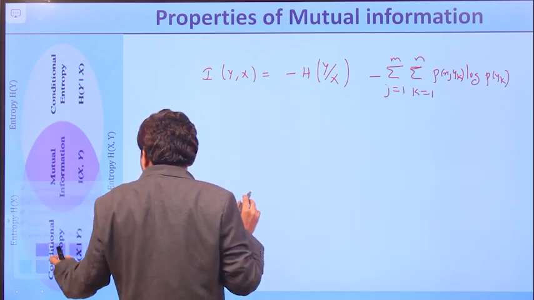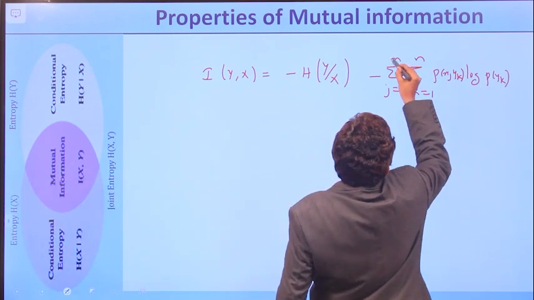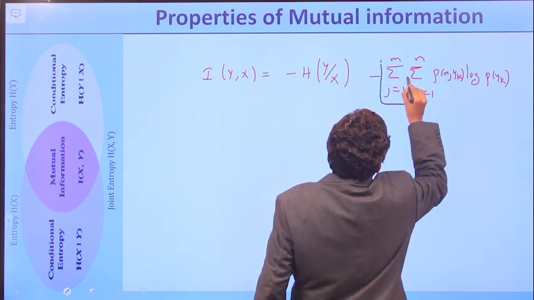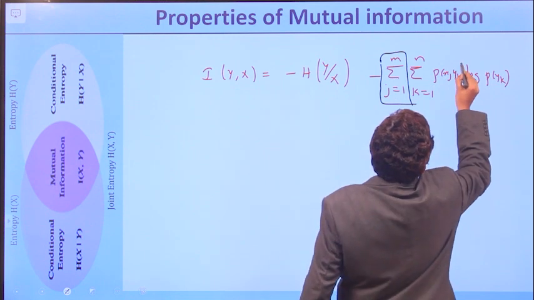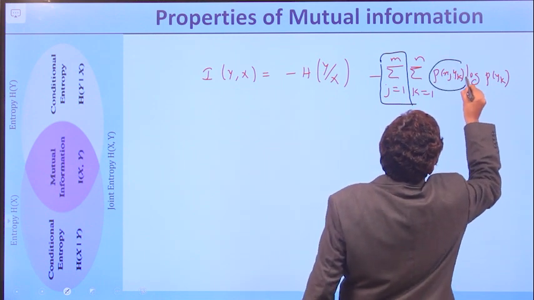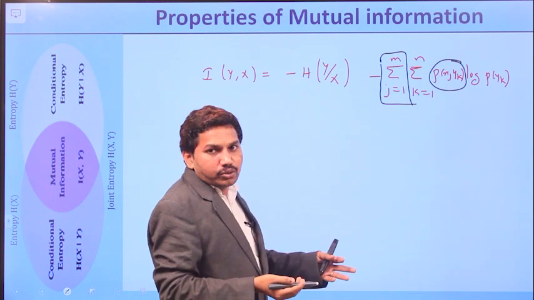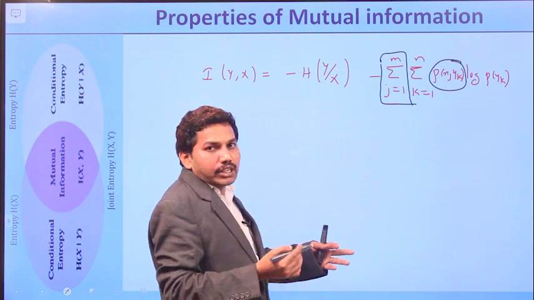Now see this carefully. This term is represented as this part, that is j equal to 1 to m and p(xj, yk). That indicates x is varying from 1 to m, so the sum of the probability of x term becomes 1.